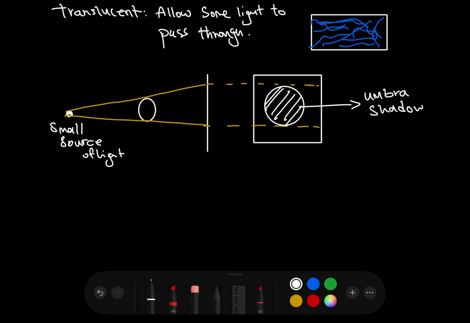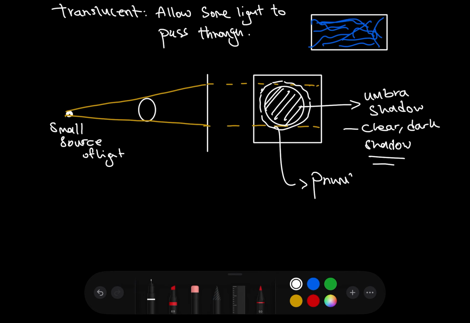An umbra shadow is a very clear and dark shadow that is created when the light source that is being used is small, and basically the light goes around the edges and produces this type of shadow. However, if you use a larger light source, there's usually going to be this hue that is produced around the object. There's kind of like a gray hue that goes around the main shadow, and we call this part of the shadow the penumbra.